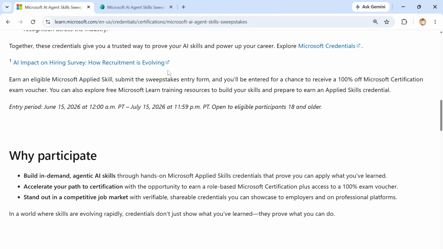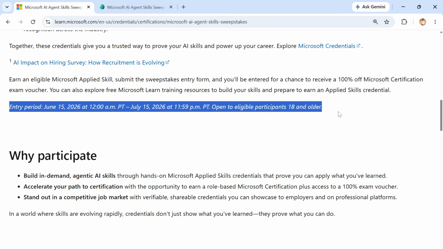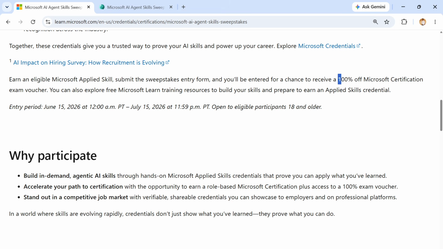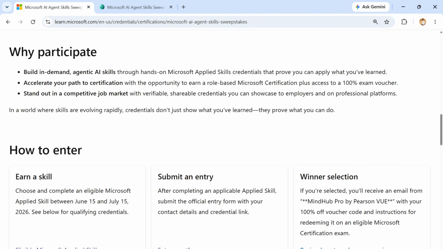You can go to the recruiters' involvement section, and this is the entry period. I've already gone through this. Earn an eligible Microsoft applied skill, submit the Sweepstakes entry form, and you will be entitled to a chance to receive a 100% Microsoft exam voucher. You can explore other things. So why participate? Build your agentic AI skills, accelerate your path to certification and stand out in the competitive job market. Here you get Microsoft certification plus access to a 100% exam voucher.